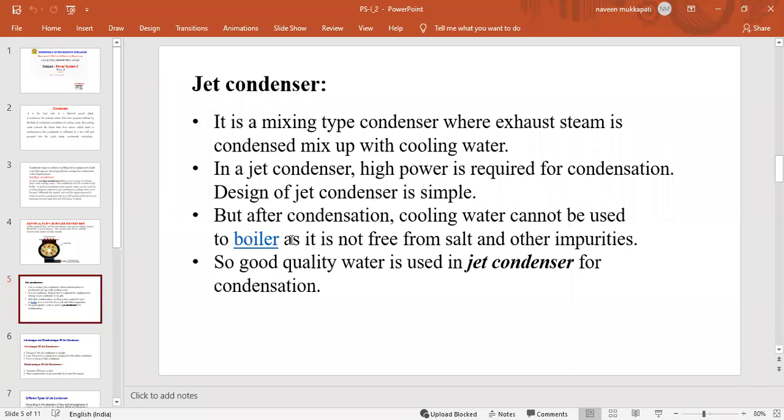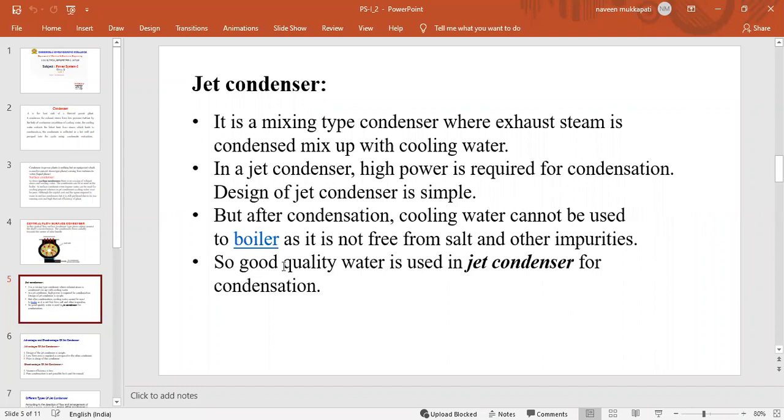After condensation, the cooling water can be given to the boiler again for recycling, and we also improve the efficiency of a thermal power plant. As it is not free from salt and other impurities, good quality water is used in the jet condenser for condensation. Why? Because we are using good quality water.